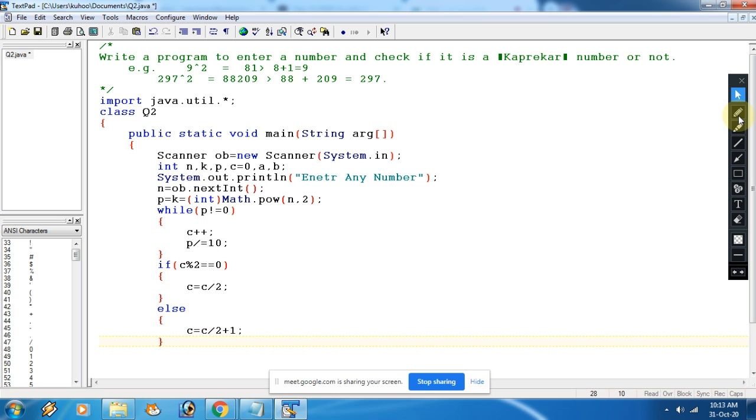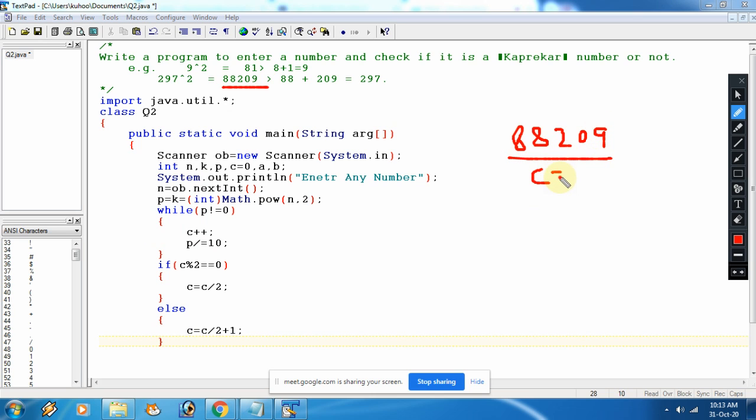So ultimately, see here in the example, suppose you have the square 88209. The number of digits you are getting here, c, is 5. So 5 mod 2 is not equal to 0, so the else will execute, means this part will execute.